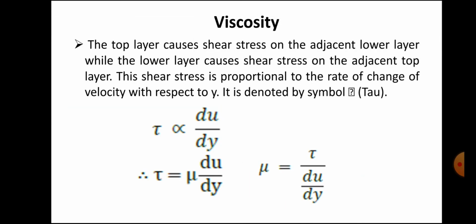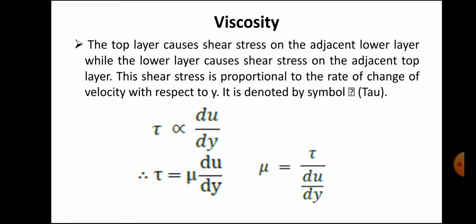Already I told you, one pipe is there, with both an upper layer and a lower layer. The top layer causes shear stress on the adjacent lower layer, while the lower layer causes shear stress on the adjacent top layer. Why? Because both have a different velocity, and the distance between them is dy. So this shear stress is directly proportional to the rate of change of velocity with respect to y.